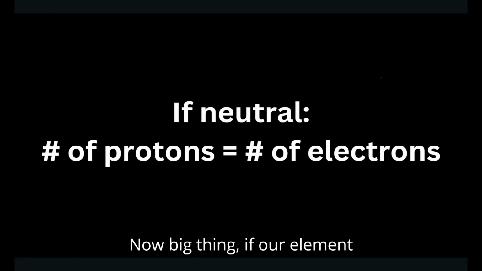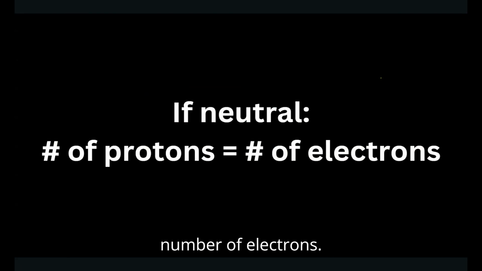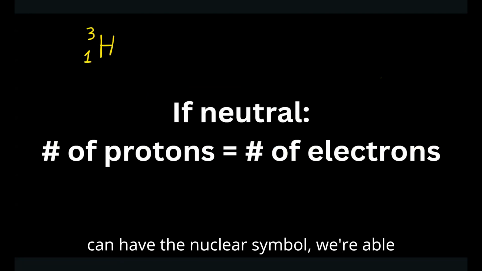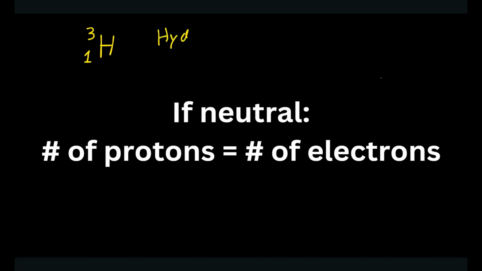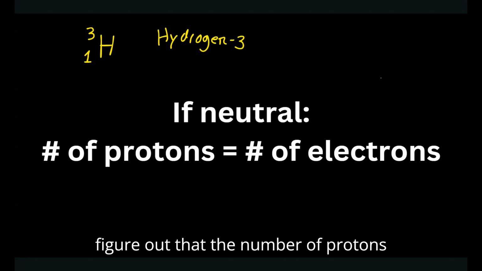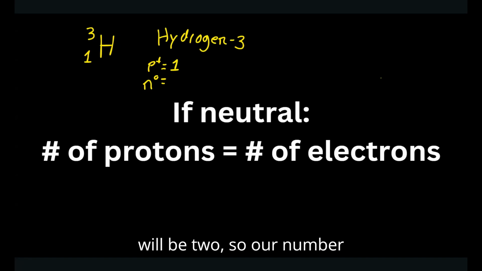Big thing: if our element or atom is considered to be neutral, that means the number of protons equals the number of electrons. So if we take a look at a nuclear symbol, for example hydrogen 3, we're able to write it out as hydrogen-3. From this information, we are able to figure out that the number of protons is 1. Our number of neutrons will be 2.